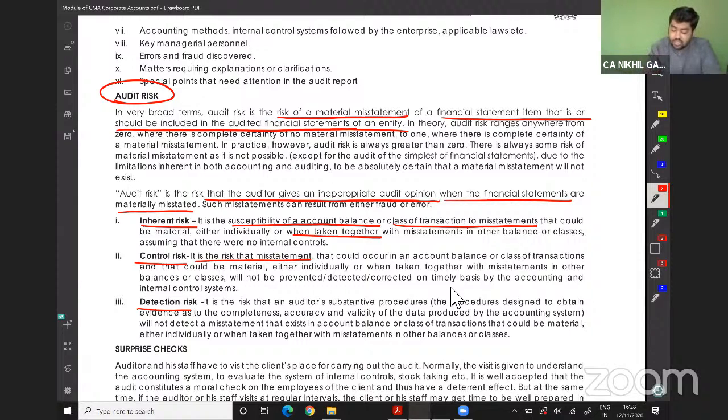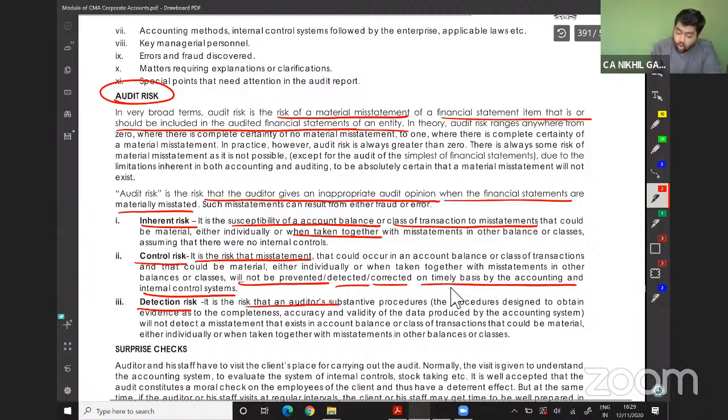Control risk is the risk that a misstatement that could occur in an account balance or class of transaction, which could be material either individually or when taken together with misstatements in other classes, will not be prevented, detected, or corrected on a timely basis by the accounting and internal financial control. This internal financial control is not adequate to detect, prevent, or control the material misstatement for a particular period, or the whole period, depending.